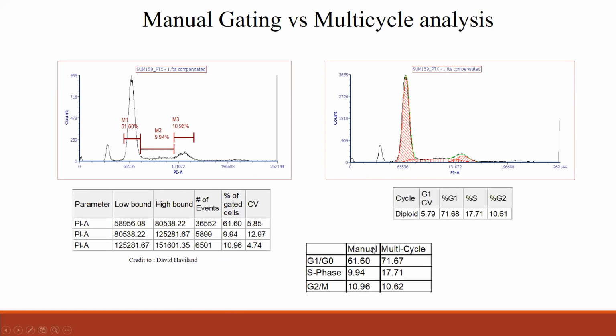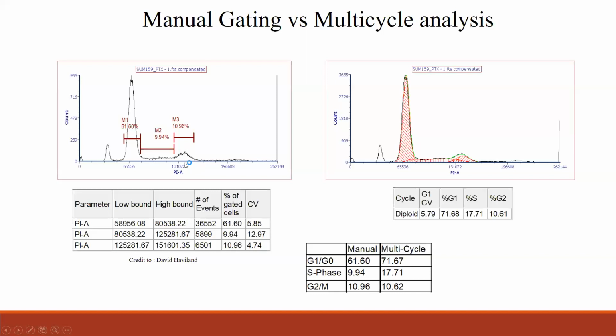When you compare these two, exactly the same data, for the percentage of each gating, you see there is a significant difference between the manual gates and the multi-cycle gates. This is a pretty good looking plot, but there are so many plots which may not be this great looking.